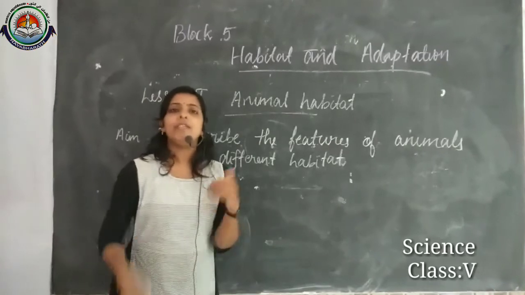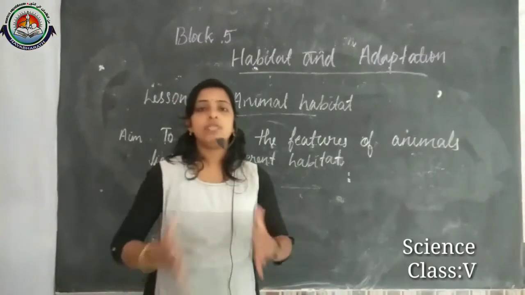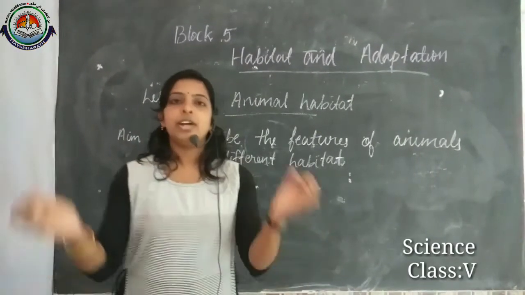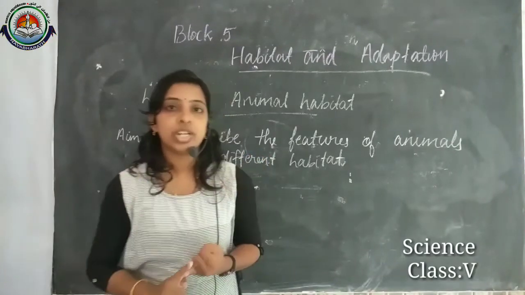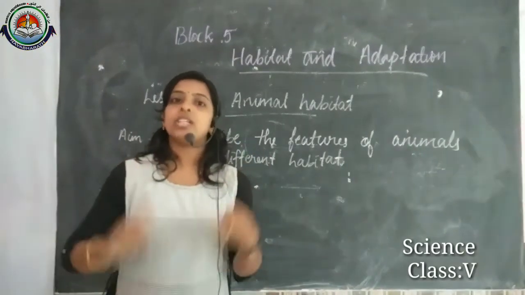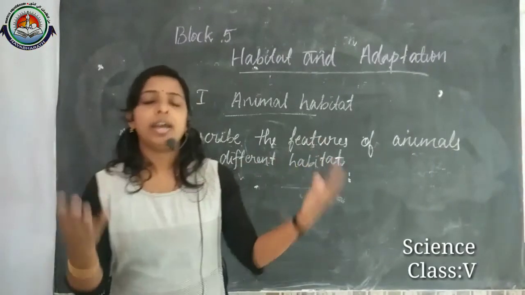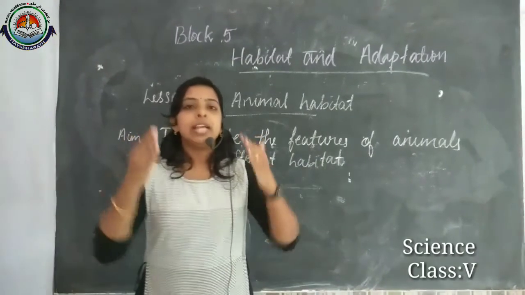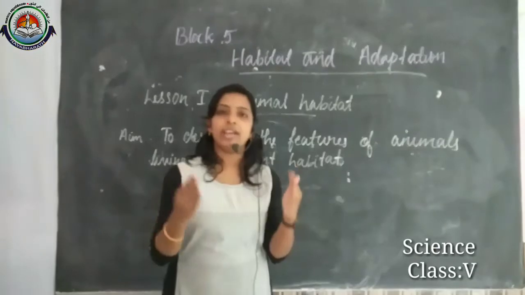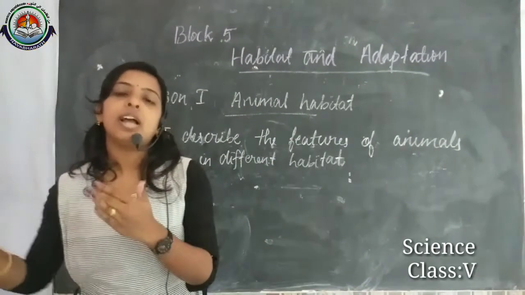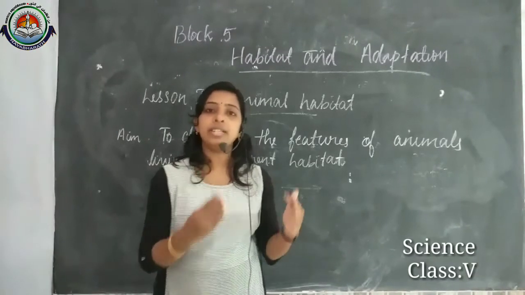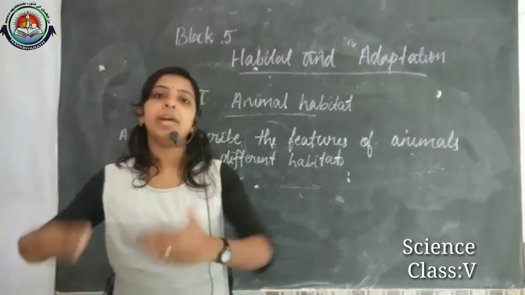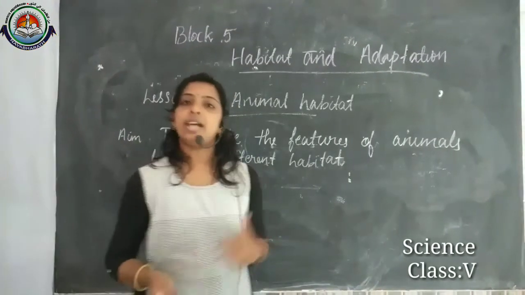We know that we can see animals everywhere on earth, right? We can see animals in mountains and grasslands, forests and water, and in the polar regions also. So we can say that the natural environment in which an animal lives is considered as its habitat.